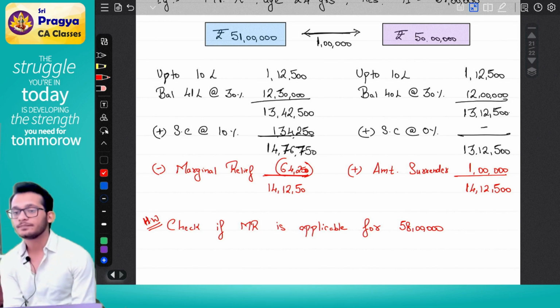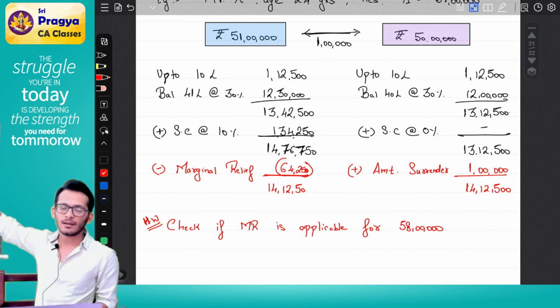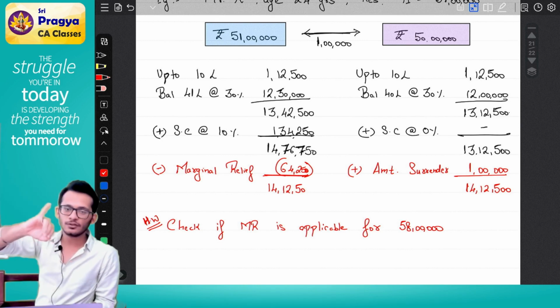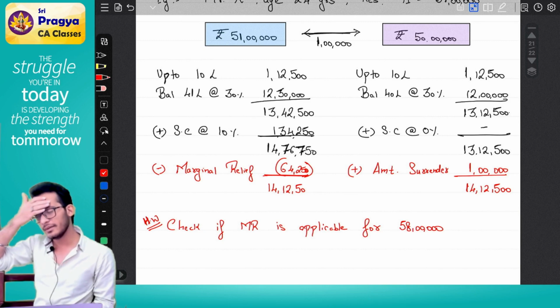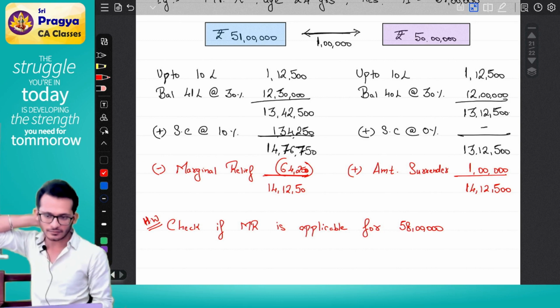Today's homework: you have to do the 58 lakhs check, complete chapter number 1 revision and reading fully, and chapter number 2 individual level reading, covering individual, middle class, poor and rich. For reading, do the rates of taxes first page alone. Read that chapter and come for tomorrow's class and then we'll discuss further.